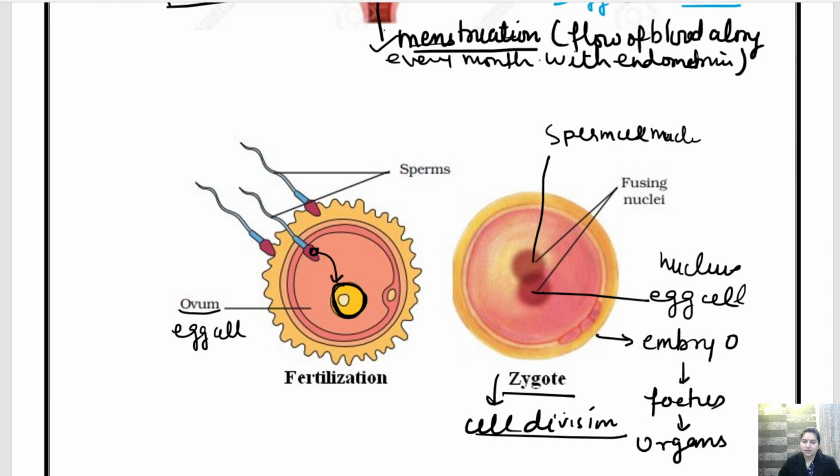Till 9 months, the complete organs can be seen, the child is completely developed and the birth of the child takes place. Okay, so this is the complete process, and because the nuclei of father and mother are both fused, the characteristics of both father and mother are equally seen in the child. Okay, so this is the complete process, children.